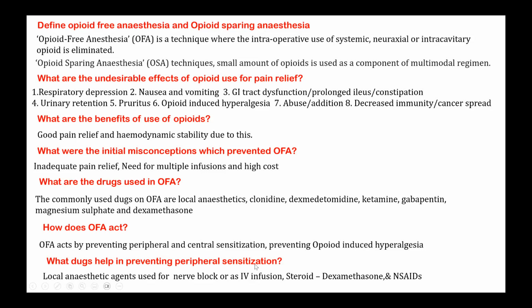Even that can cause severe pain, and that is what is called peripheral sensitization. And central sensitization is after the stimulus has been passed on to the central nervous system. There it is perceived as a very severe stimulus. Even if a mild stimulus is there, that is called central sensitization.